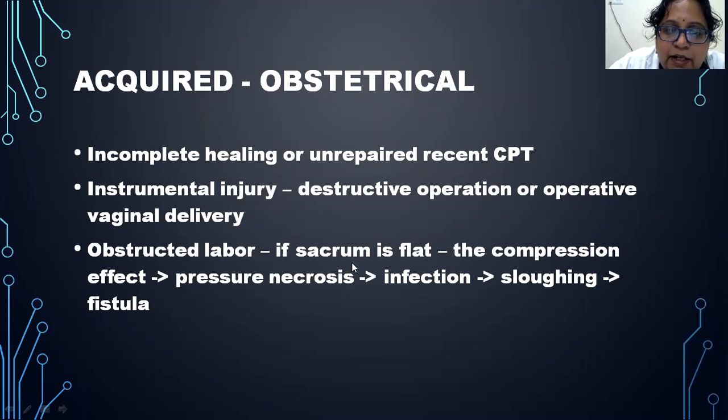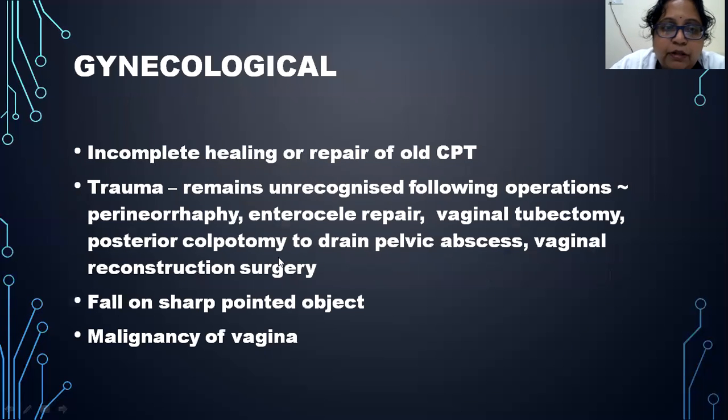In obstructed labor, if the sacrum is flat, the rectum is encroached between the sacrum and the head, which will cause pressure necrosis. Later this necrosis will lead to infection, sloughing and formation of fistula. What are the gynecological causes?